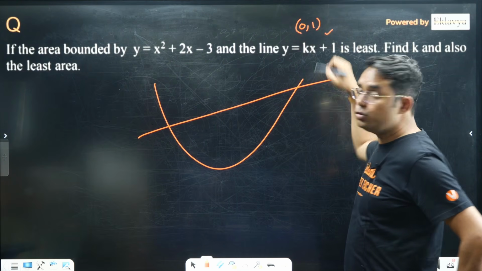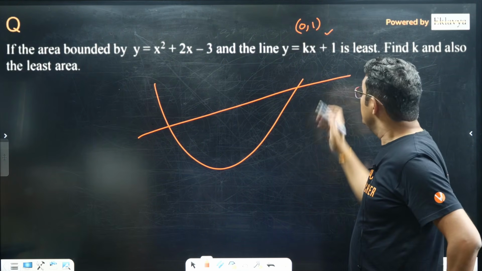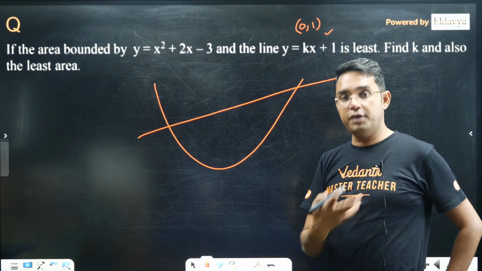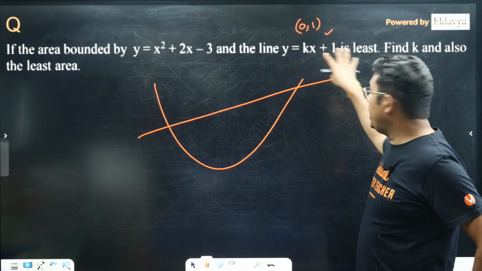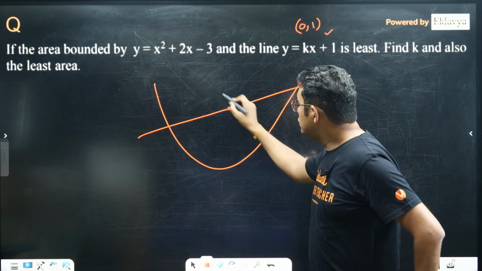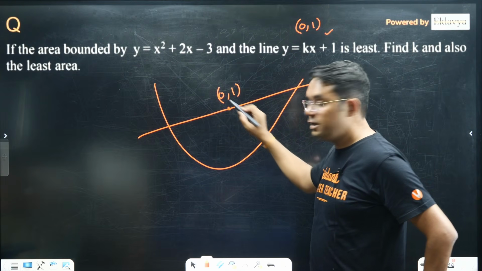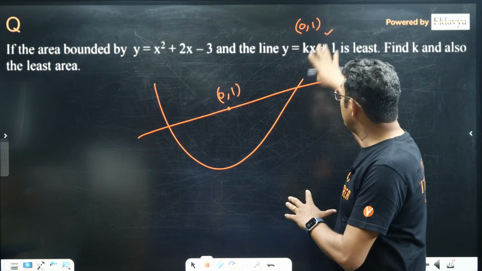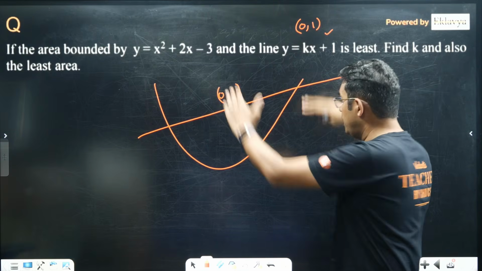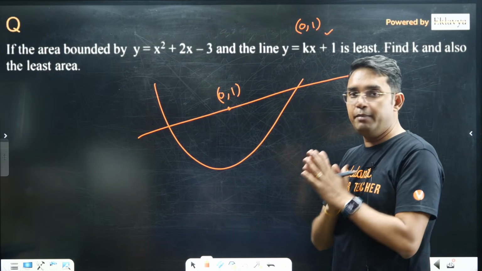If you put x equals 0, the y value is 1. So irrespective of the choice of k, my fixed point lying on this line is 0, 1. So this is a line passing through 0, 1, and for various values of k it can be like this, or many more possibilities.